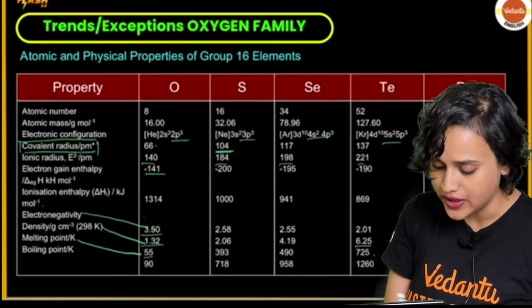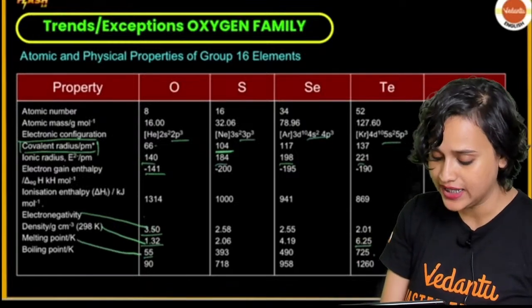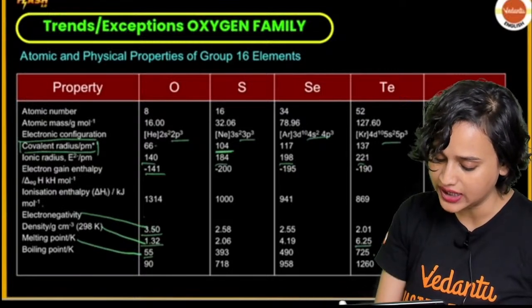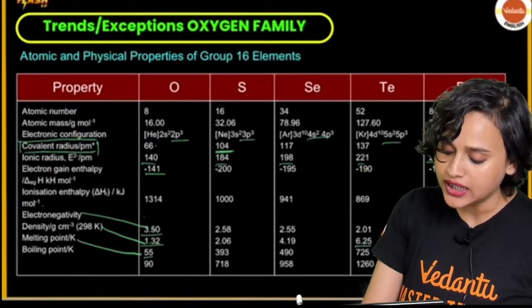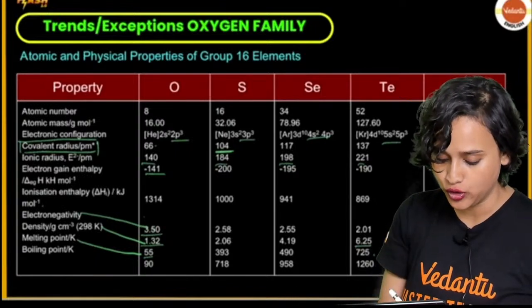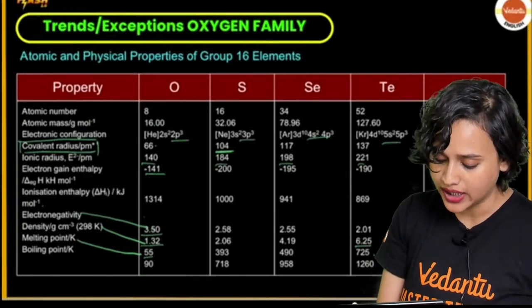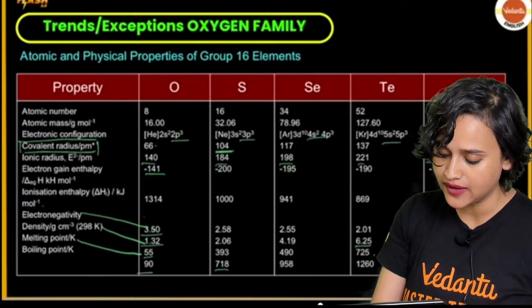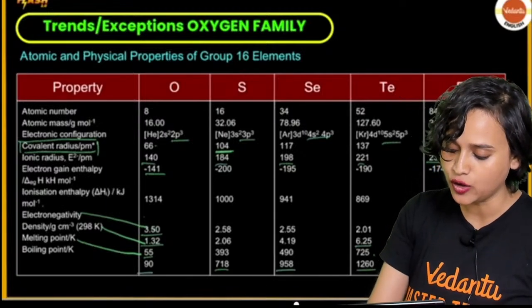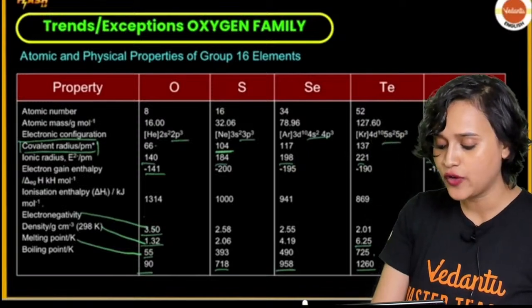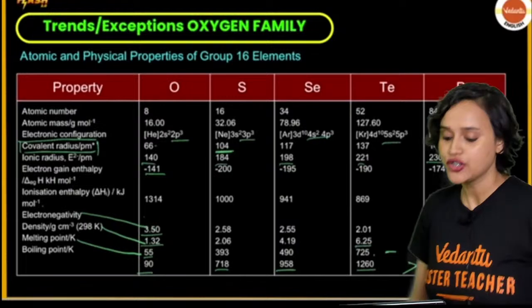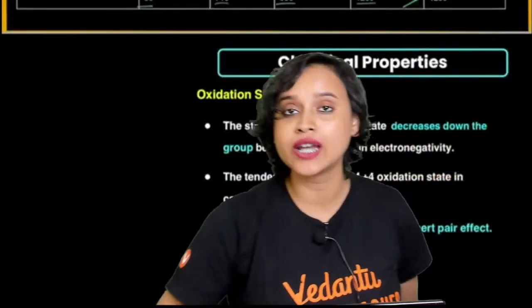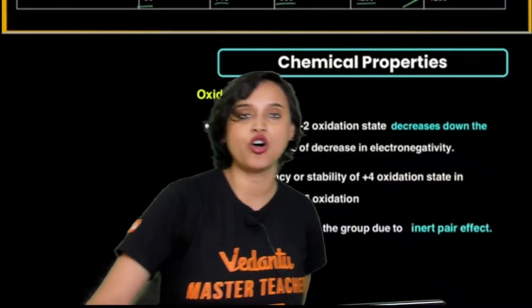Melting point is 55 Kelvin for oxygen, and as we go down the group, we see that the melting point increases till tellurium, but it suddenly drops for polonium. Boiling point, once again, we see that it starts from 90, then 780, 958, 1260. Again, it drops for polonium, all right? So now, my dear students, let us have a look at the chemical properties of this oxygen family.